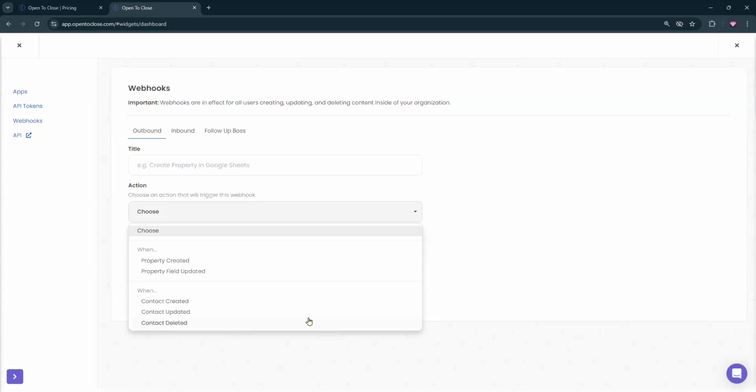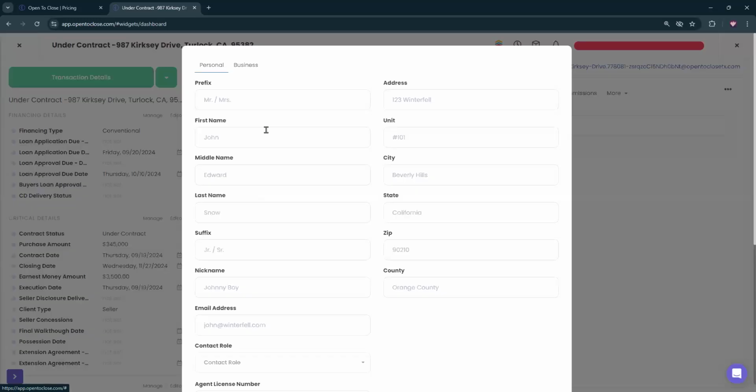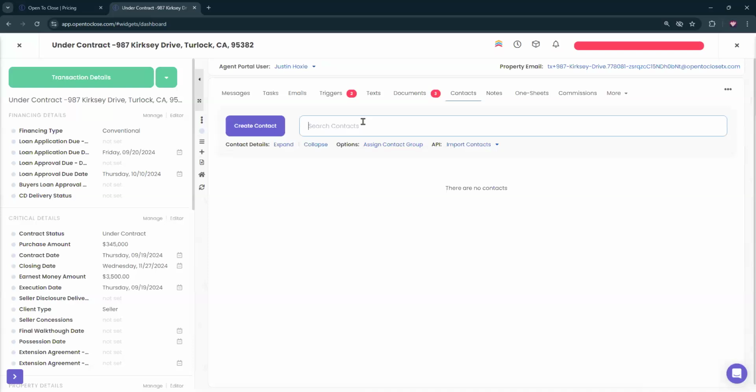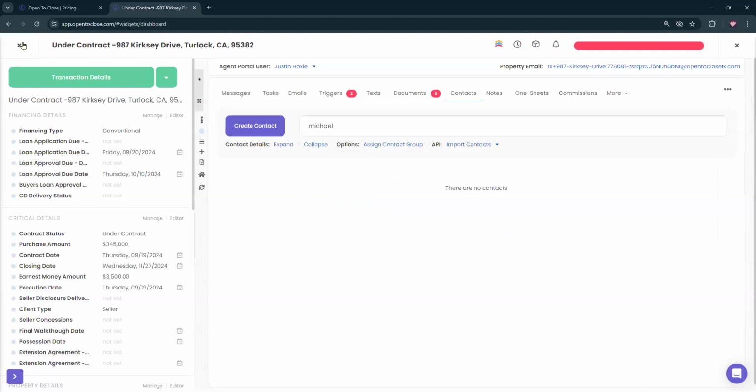But if we're searching for contacts and we're adding them to a property, that's a little different, right? That's not creating a new contact. You're not clicking on create contact, filling this information out and saying save. If you're searching for someone who's already existing here, like Kelly, I don't have Kelly in here. We'll do Michael. So here, Michael, if I'm selecting someone from here, I'm not creating them. They already exist. They're already here. They're already on this account. So that's a little different, right? It necessarily won't work with that.